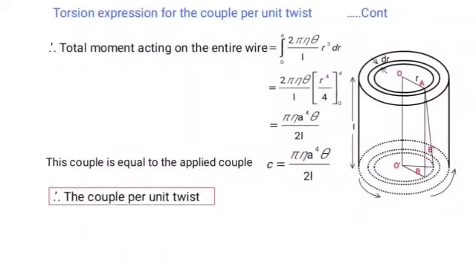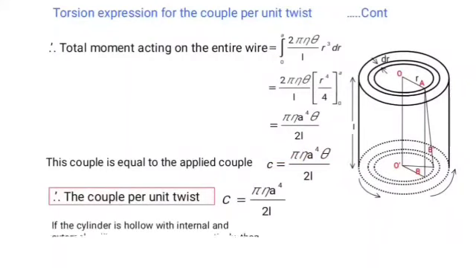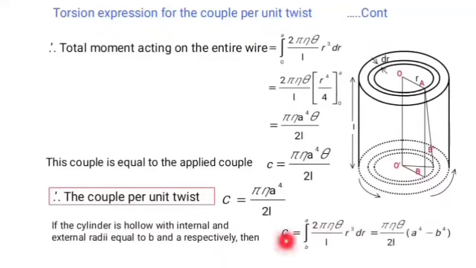Therefore, couple per unit twist can be obtained by dividing this equation by theta. So if we divide this equation by theta, couple per unit twist C is given by pi eta a to the power 4 divided by 2L. If the cylinder is hollow with internal and external radii equal to b and a respectively, then the couple per unit twist can be obtained by this particular expression.